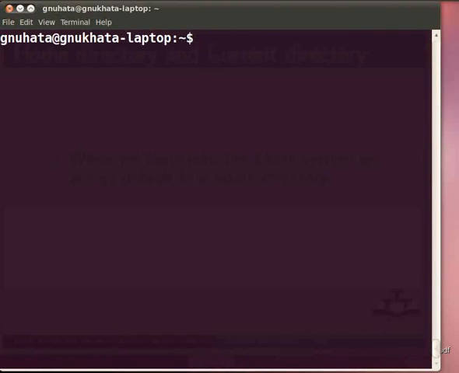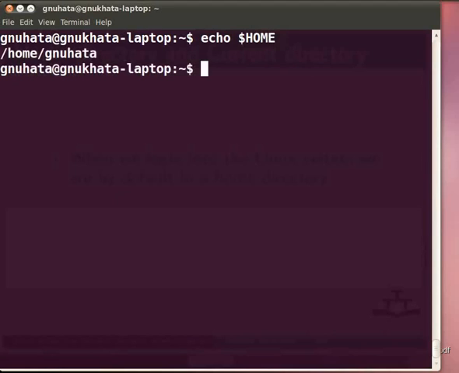Ctrl-Alt-T helps to start a terminal in Ubuntu. This command may not work in all Unix systems. However, a general procedure to open a terminal is already explained in another spoken tutorial. To see the home directory, type at the command prompt echo space $HOME in capital and press enter. This gives the path name of our home directory.